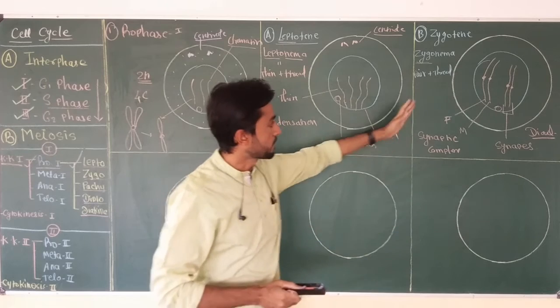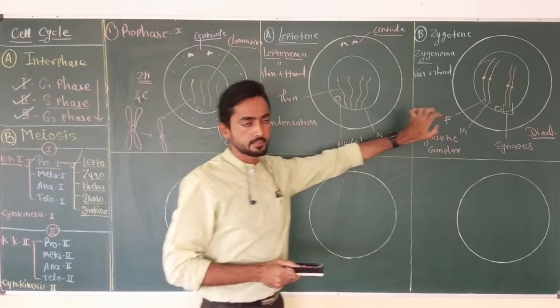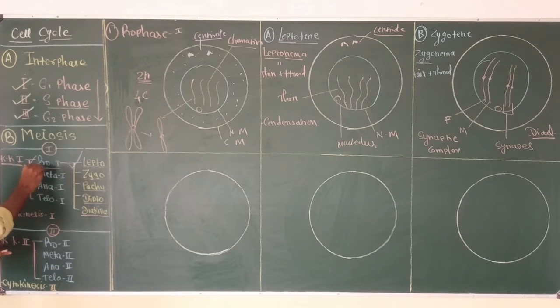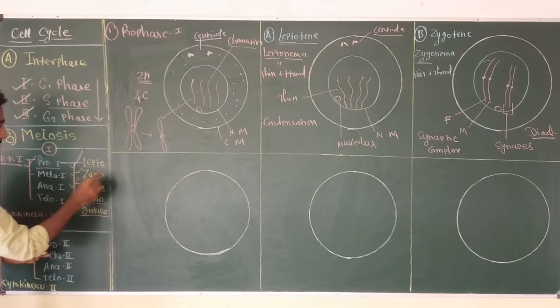Now after completion of zygotene, this cell enters the third stage of prophase 1, that is pachytene.